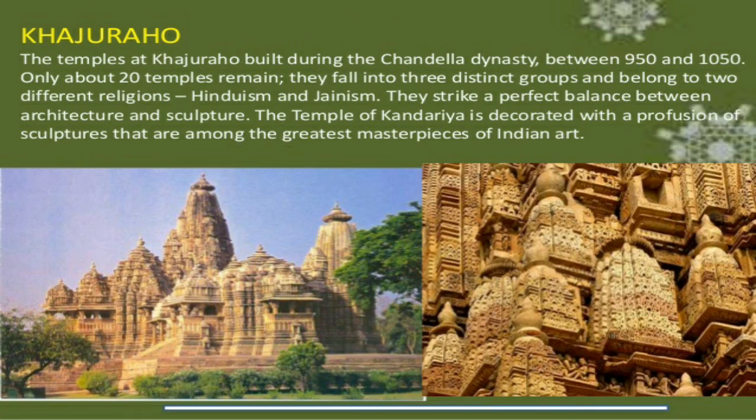And then we learn about Khajuraho. Khajuraho is a very beautiful temple, and it is mostly divided into two groups of two different religions, Hinduism and Jainism. So it represents two religions, and this is the greatest masterpiece of Indian art. These two religions represent a perfect balance in the architecture.